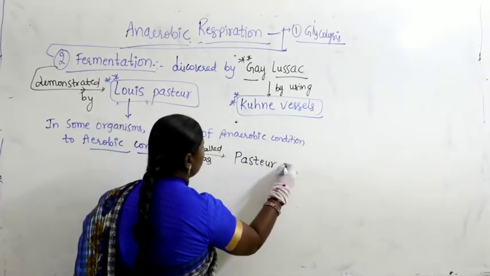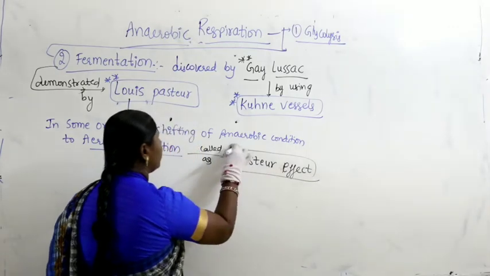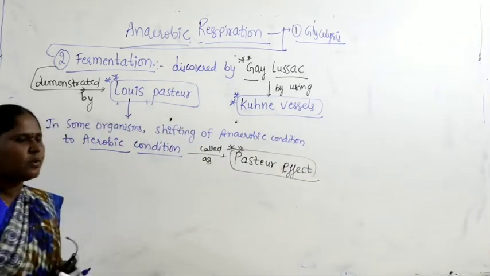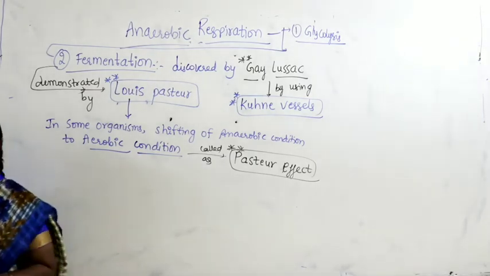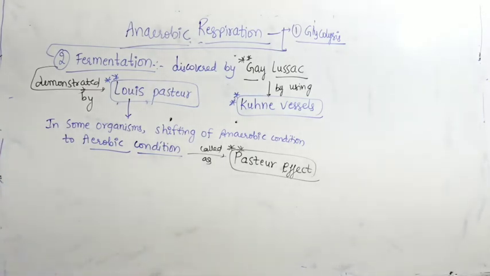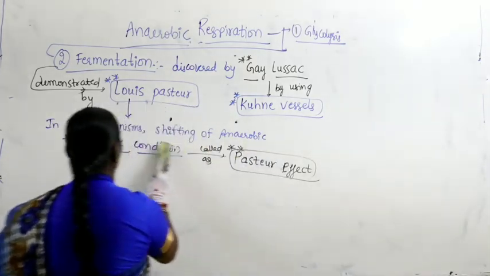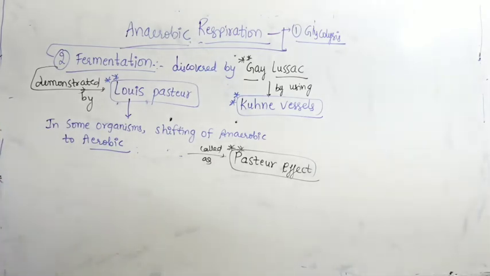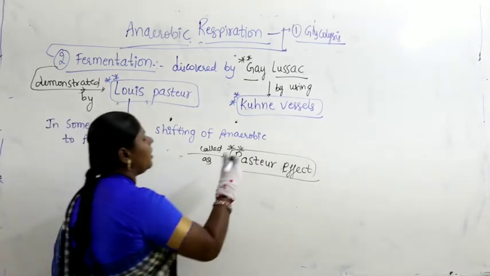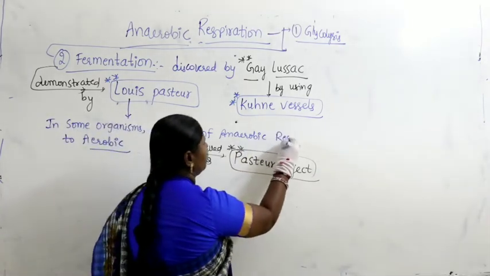Itself is called as what? It's called as Pacho effect. What is Pacho effect? The process of transfer of anaerobic respiration into aerobic respiration. Or you write down, in place of condition, better you write down respiration. In place of condition means that instead of without oxygen, now they started utilizing oxygen. Anaerobic condition you can write, or you can also write respiration.